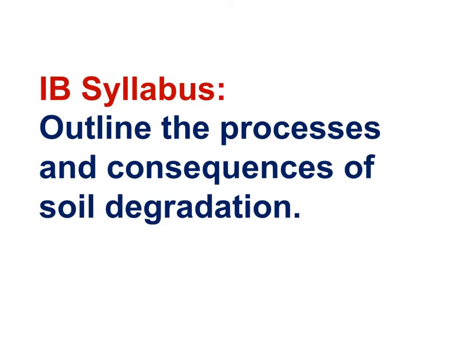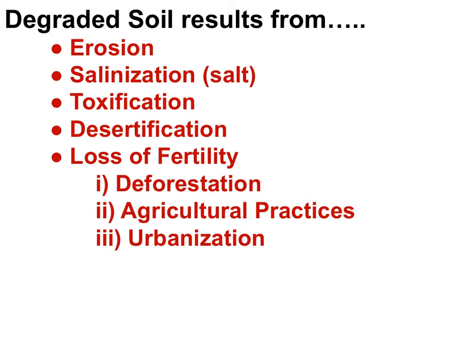Here is the IB syllabus statement that picks up from Part 2. Outline the processes and consequences of soil degradation. Soil degradation results from erosion, salinization, toxification, desertification, and a general loss of fertility resulting from deforestation, agricultural practices, and urbanization. This movie will look at salinization, toxification, desertification, and this loss of fertility at the end.